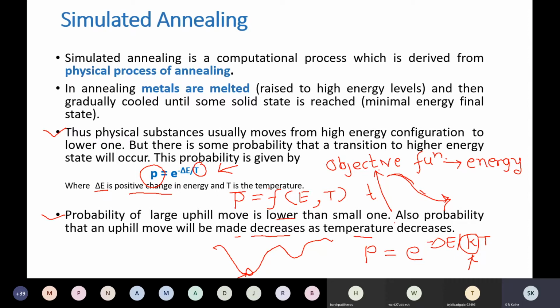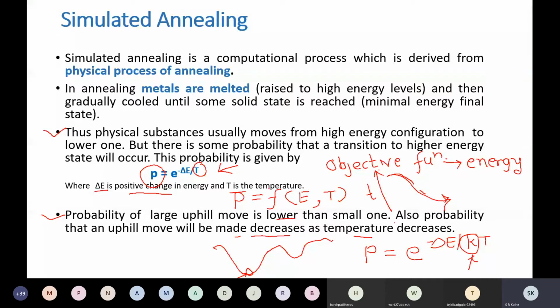Initially you are allowed to explore the search space, but such moves are more likely at the beginning when the temperature is high. At the end, as the temperature is lower, it becomes less likely that you make an uphill move.